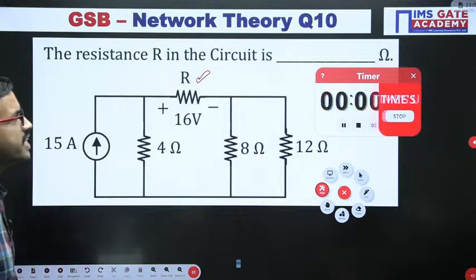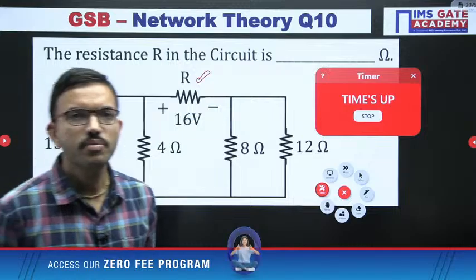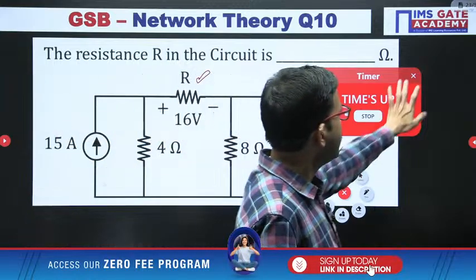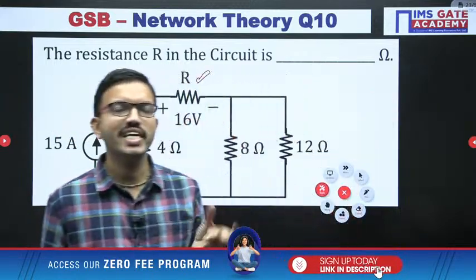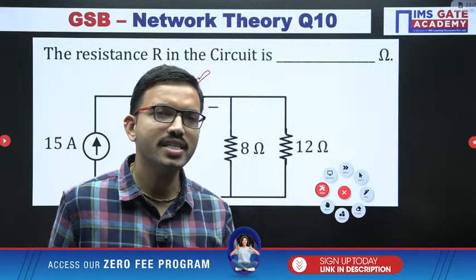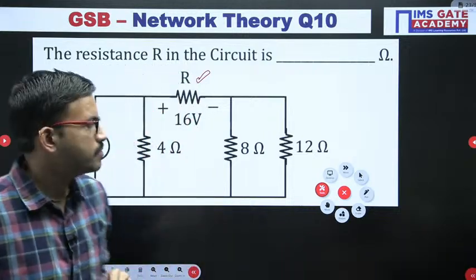This is a NAT type question, so definitely the answer will be a numerical. So here you have to do the simplification. When you are getting, suppose, a ratio of 2 numbers, you can convert it into a normal number like a real number.